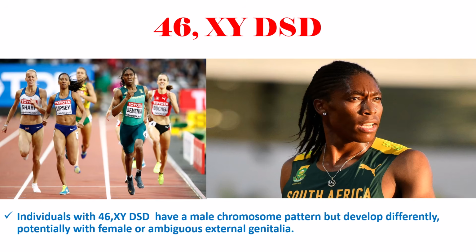46 XY DSD refers to disorder of sex development in individuals with a 46 XY chromosome pattern. This means they have one X and one Y chromosome, which is typically associated with male development. However, in DSD, the development of the chromosomal, gonadal, or anatomical sex is atypical. In simpler terms, individuals with 46 XY DSD may have a male chromosome pattern but develop differently, potentially with female or ambiguous external genitalia.